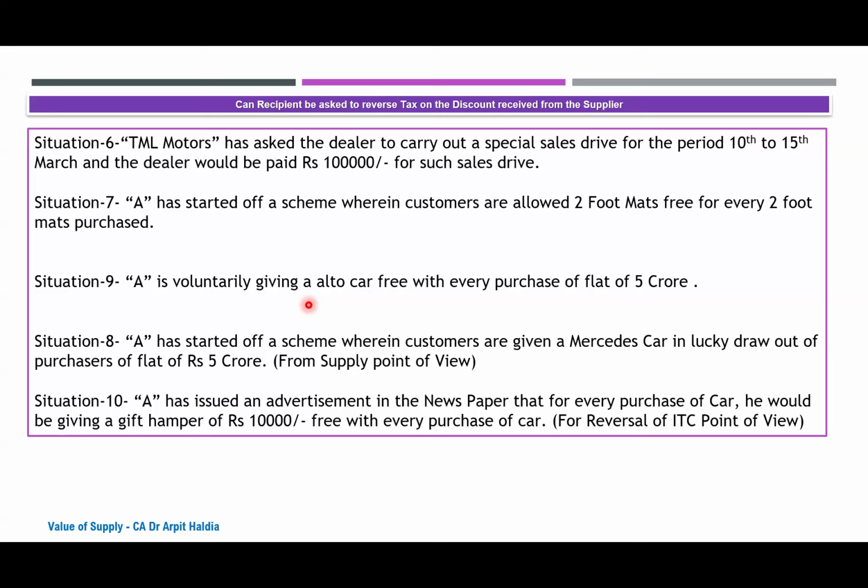It has to be treated as reversal of ITC because there are no two supplies. It's one supply, and another thing is disposal of an asset. So I am giving it away, so 17.5 should be attracted. If it is schedule 1, then it would become a mixed supply. In my view, when something is given up free, it is not a supply and there is reversal of ITC. But then we are going against the principle which has been laid down by the circular.